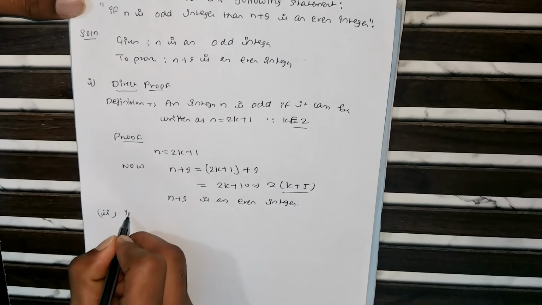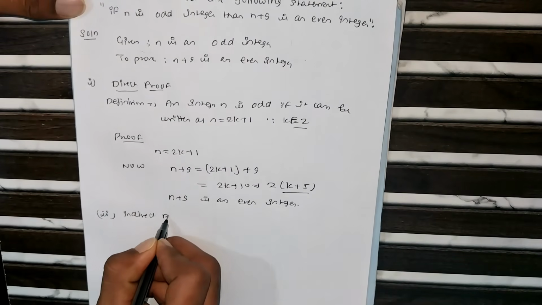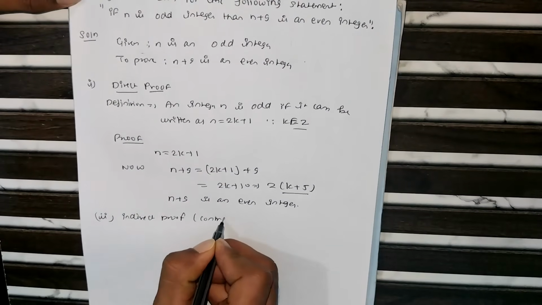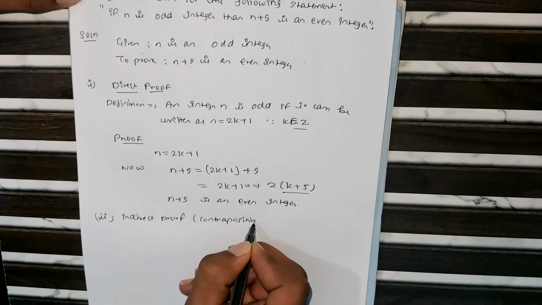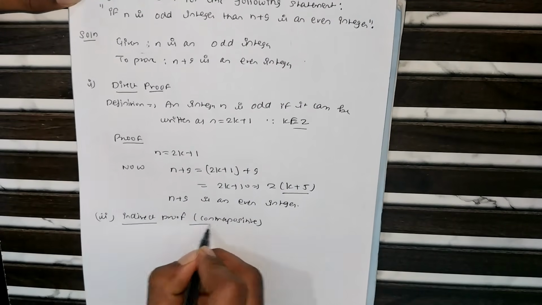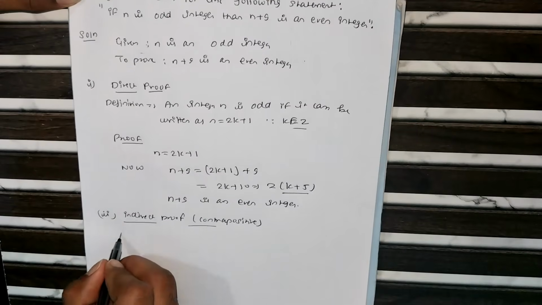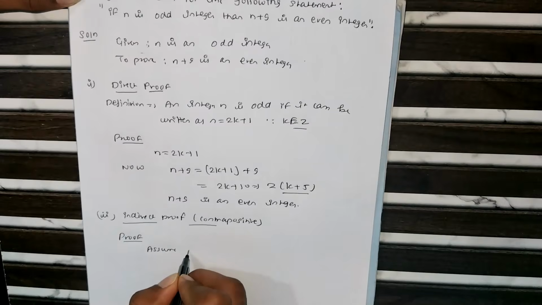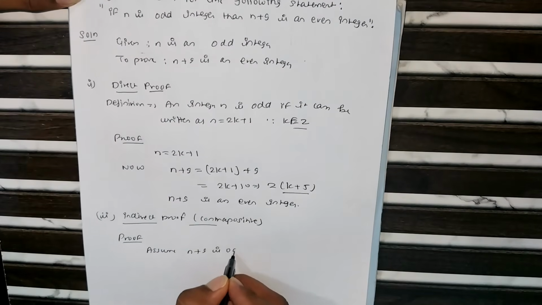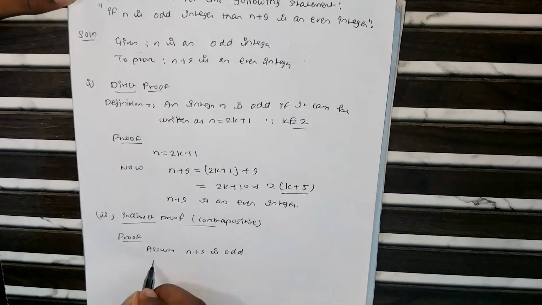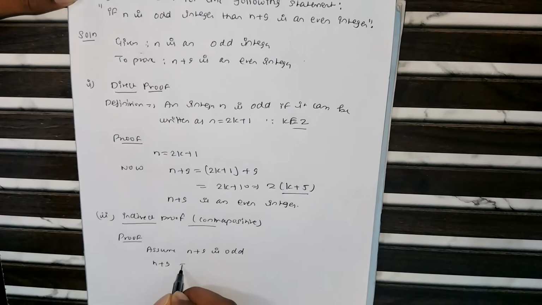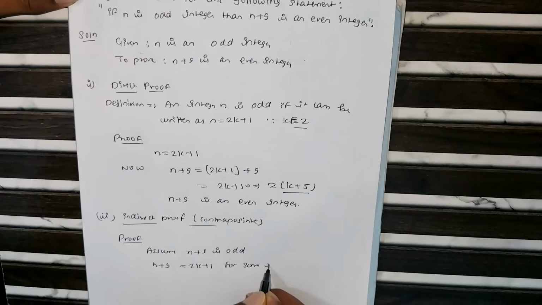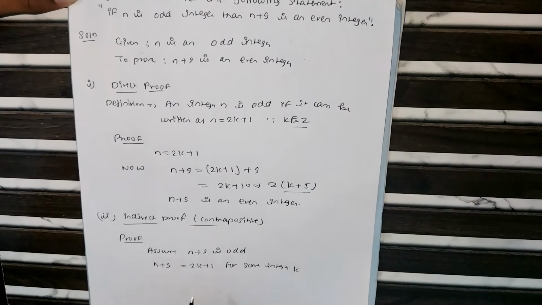Now go for the second part, which is indirect proof, or we can say contrapositive. So here what you prove: assume n plus 9 is odd, then n plus 9 equals 2k plus 1 for some integer k.